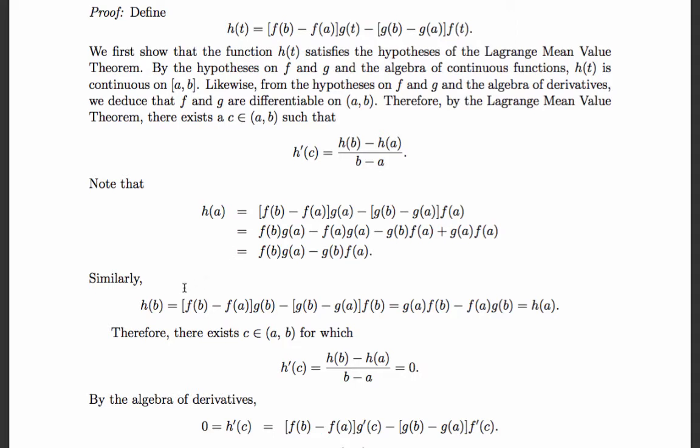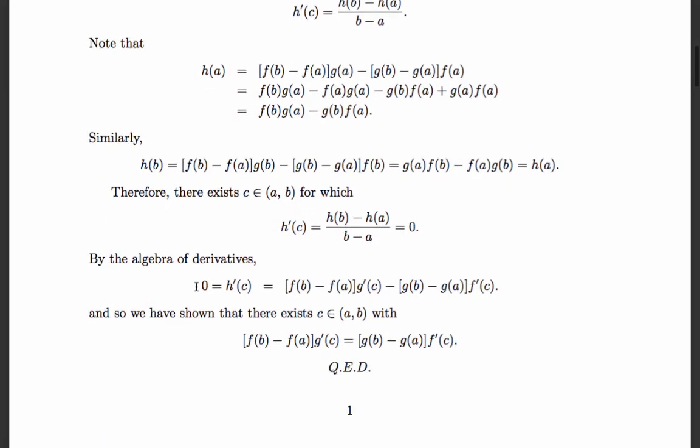Now, because h of t is just a scaled sum of g and f, I know what the derivative of h of t is, and I can plug in c. Right? Now, I don't know where c is, I just know that it's in the interior, and I know the derivative is 0 there.